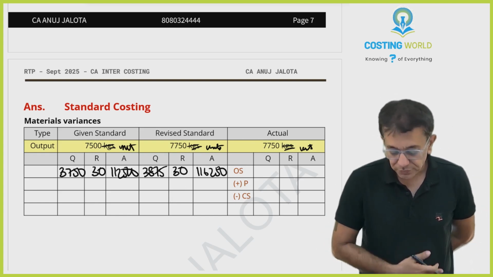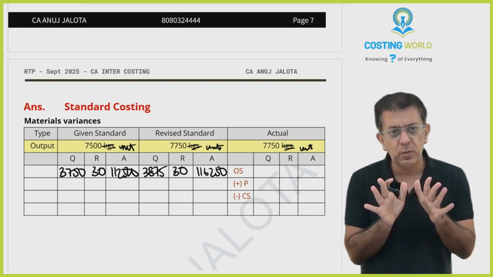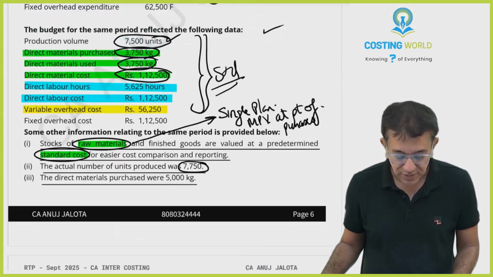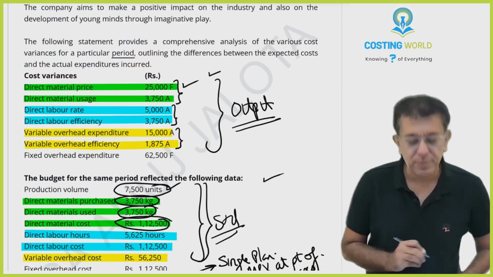Now, this is the data that is there in the question. Any doubt till now? No. So let's proceed. You all have some variances in the question. Which variances do you have? This is material price variance.